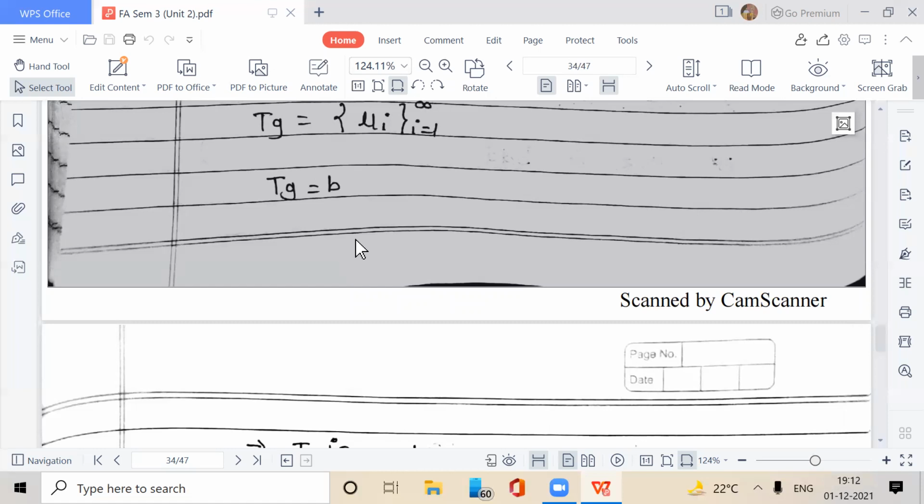Hence, for any element B is equal to mu I, I is equal to 1 to infinity, in L infinity space, we got an element G in L1 dash such that the image of G under T is B. For any B in L infinity space, we got an element G in L1 dash such that T of G is equal to B. Hence, T is onto.